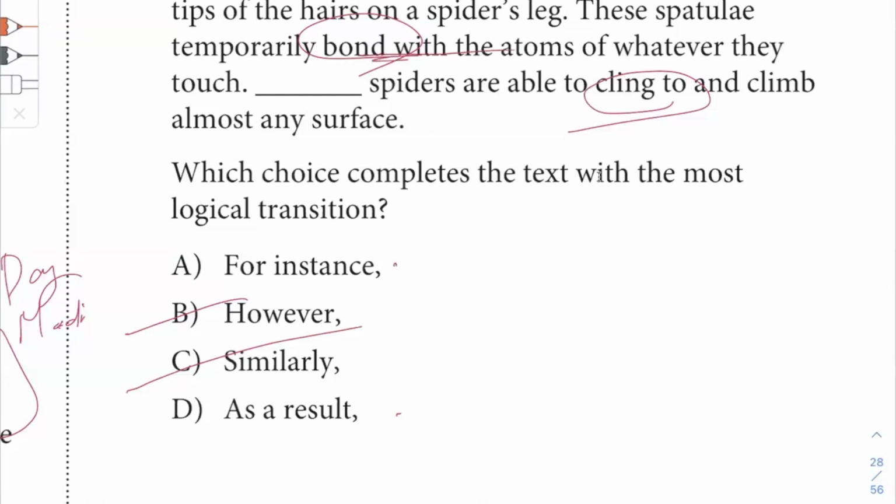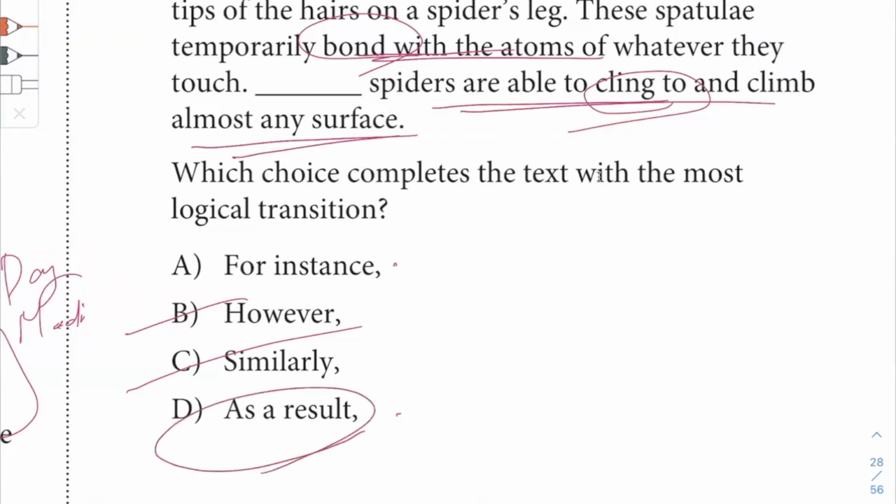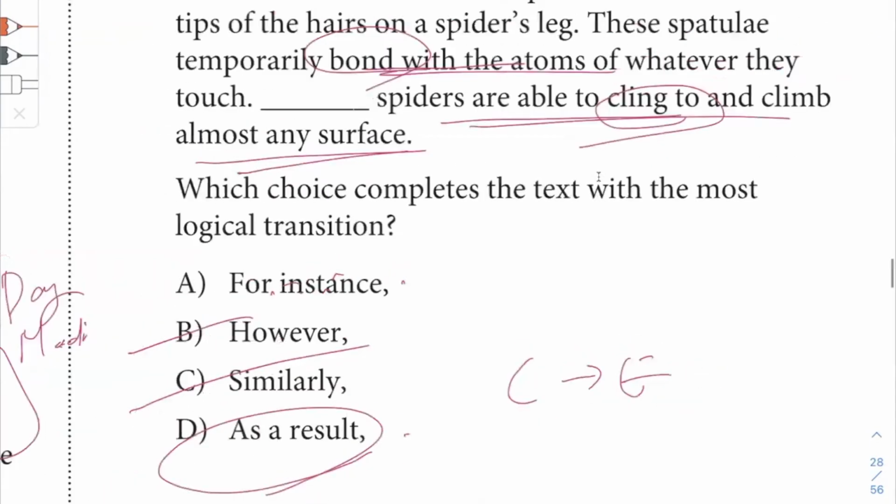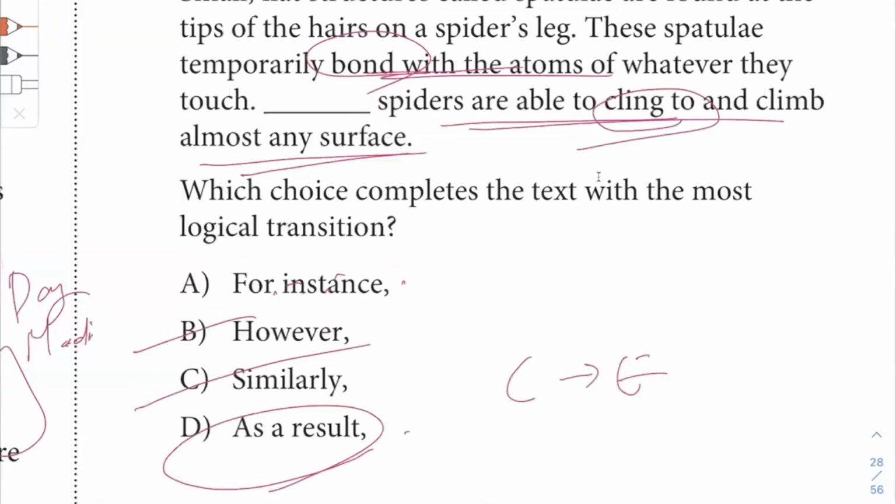Temporarily bonding with the atoms. That sounds like the cause behind the phenomenon that is articulated in the sentence that comes after. Cause and effect. I think I could see how in speech people might think that A could work. But this is like College Board using a trick question. In speech, it would sound just fine.